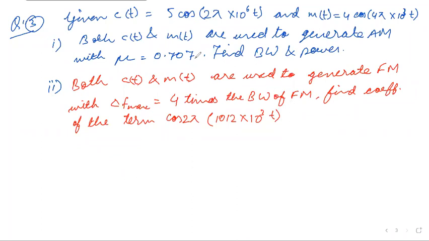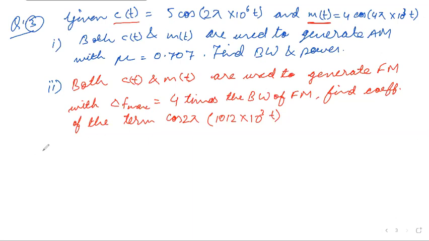For the first part, Ct and Mt are given here. Based on these two, you have to generate an AM with mu equals 0.707 and find the bandwidth and power. In the second case, both Ct and Mt are used to generate FM with del F max equal to 4 times the bandwidth of FM, and find the coefficient of the term cos 2 pi 10 12 into 10 to the power 3 t.